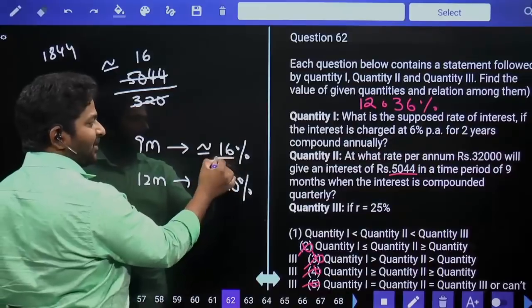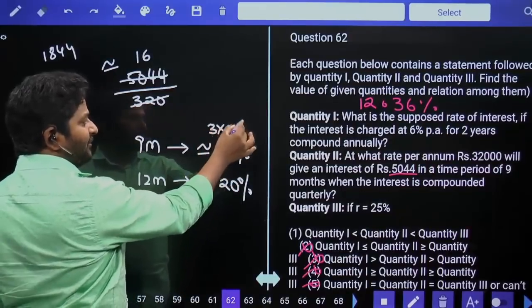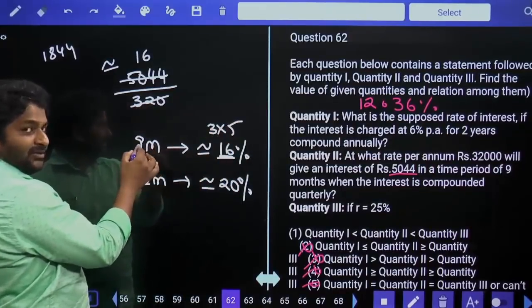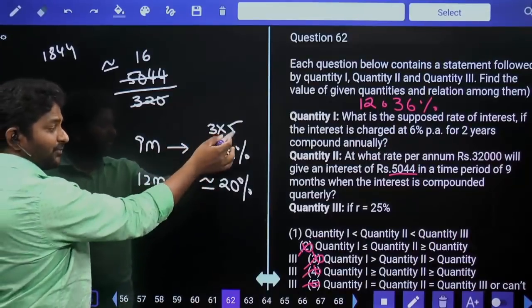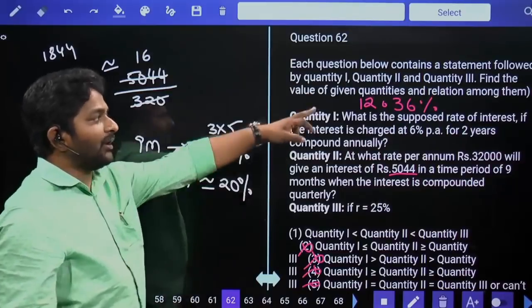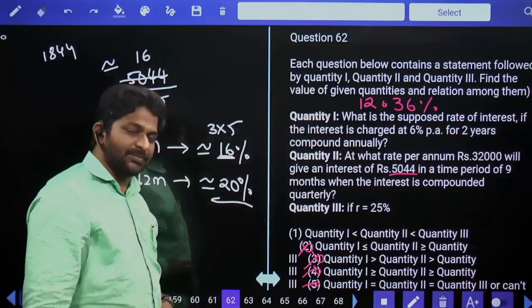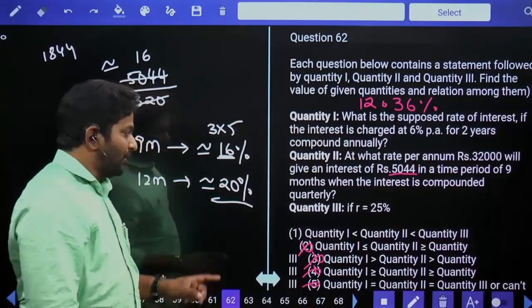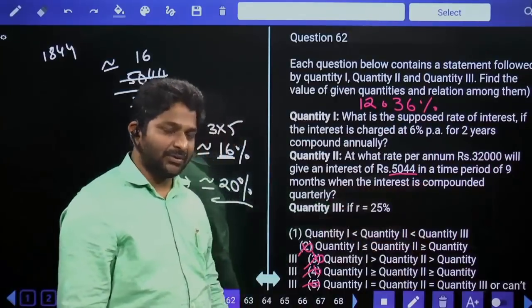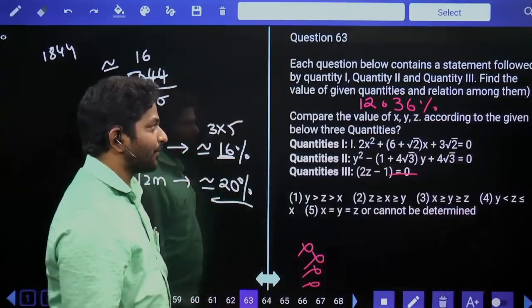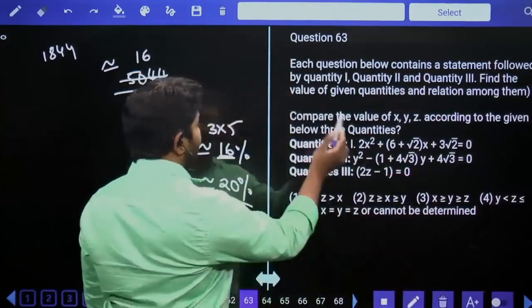because you can treat it as 3 times 5, 9 months, 3 quarters; 4 times 5, 12 months, 4 quarters, is 20. Q1 12.36, Q2 approximately 20, Q3 25. So Q1 is less than Q2 is less than Q3. First option final answer. Now we have quadratic equations.